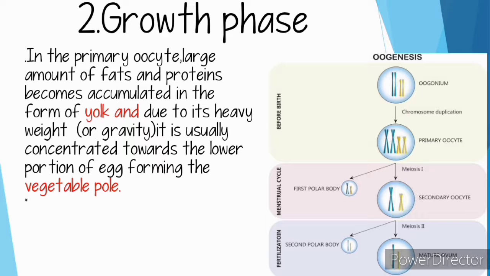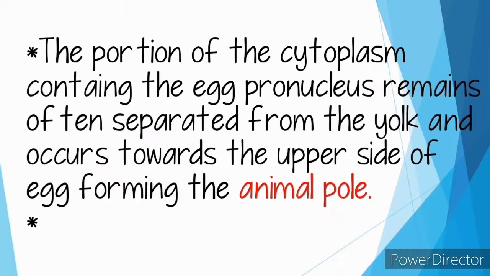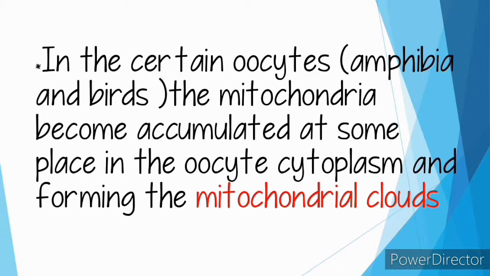The portion of cytoplasm containing the egg pronucleus often remains separate from the yolk and occurs toward the upper side of the egg, forming the animal pole. So, let's see this oogenesis process. In certain oocytes of amphibia and birds, the mitochondria accumulate in some place in the oocyte cytoplasm, forming mitochondrial clouds.